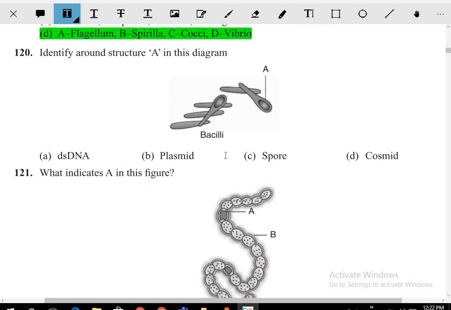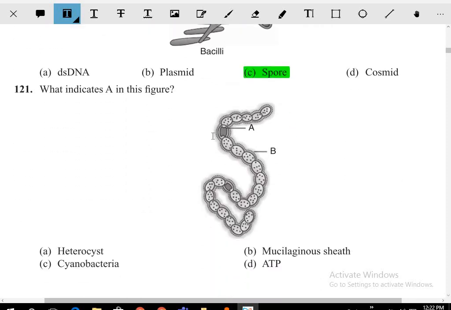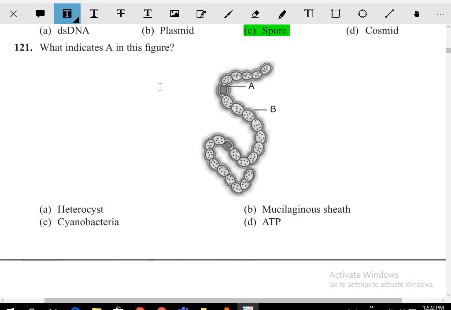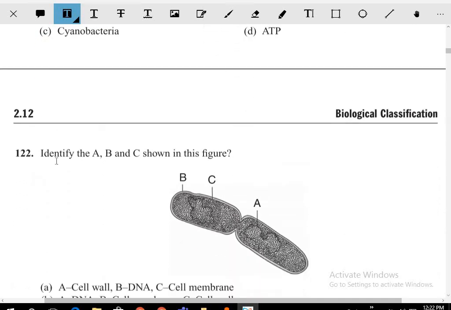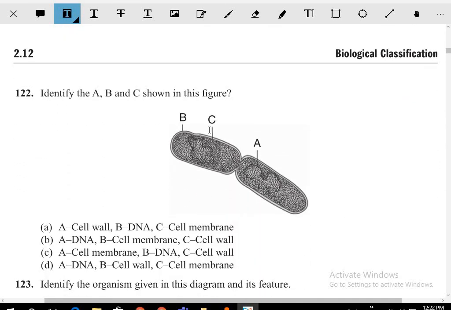A is the spore. A is the heterocyst. So find A here. And B is the mucilaginous layer. Identify A, B, and C.